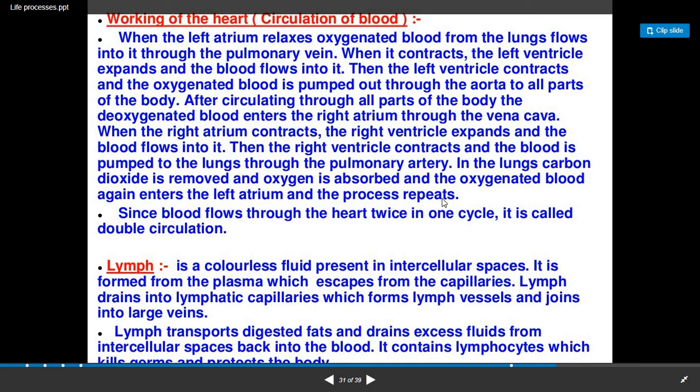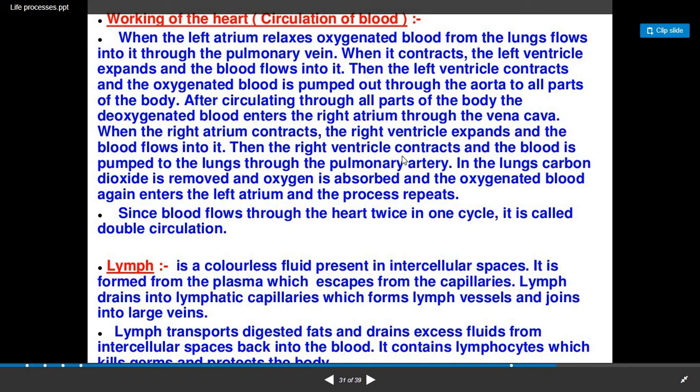and the process repeats. So here, students, you have to remember, first the oxygenated blood goes from the left auricle to the left ventricle, then from the left ventricle it goes to all parts of the body through the aorta. Then the deoxygenated blood comes to the right auricle through the vena cava. Then it goes to the right ventricle.